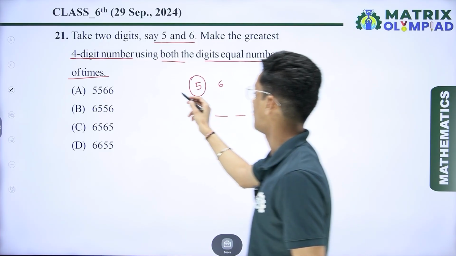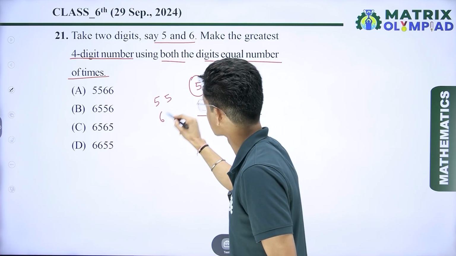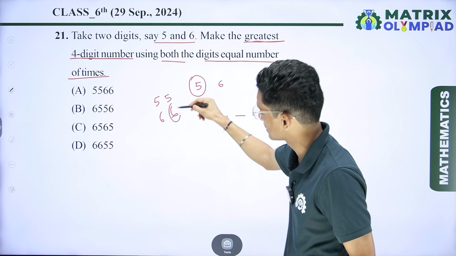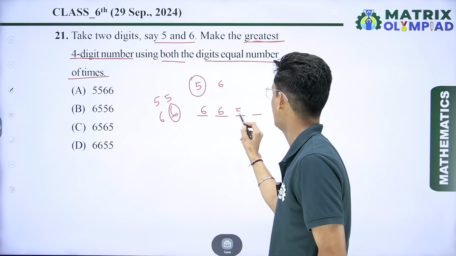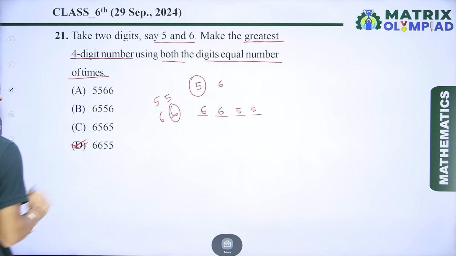So 5 repeats 2 times, 5 and 5, and 6 repeats 2 times, 6 and 6. Which one is greatest? First I take the greatest number, 6. So I can put here 6. Again the greatest 6, then 5 and 5. So which option is correct? 6, 6, 5, 5. So here option number D is correct.